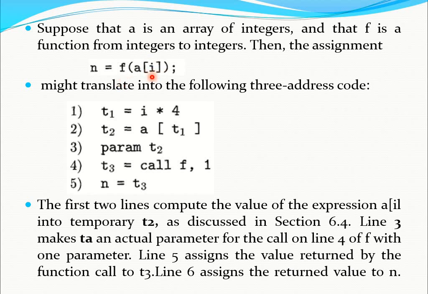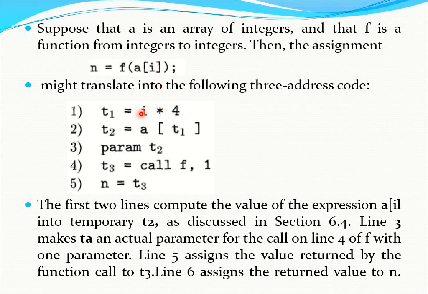So first we evaluate the value of i, and then we take the value assigned to a[i], and pass such information, such argument, to the function f. So that's why we calculate the value of i. Here i is an integer value, so we multiply with 4. That means we take the memory requirement of i.